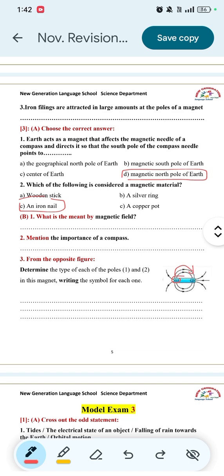We know that the magnetic field lines start from the North Pole and end at the South Pole. So pole 1 will be the North Pole, while pole 2 will be the South Pole. The symbol of the North Pole is N, while the symbol of the South Pole is S.